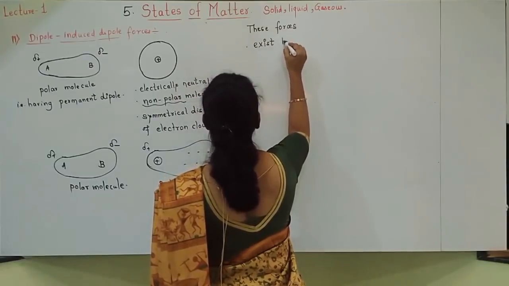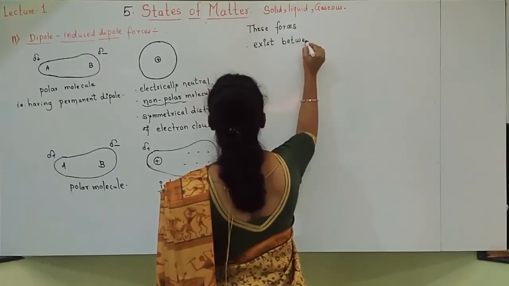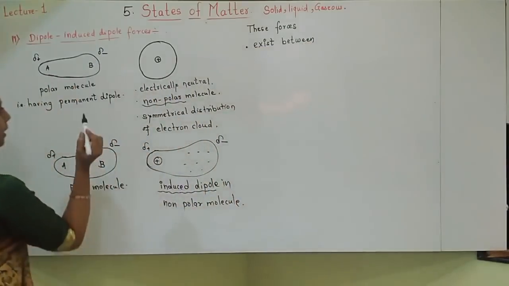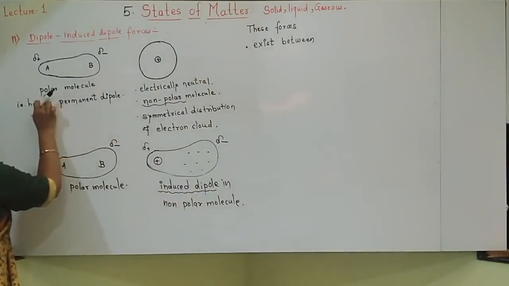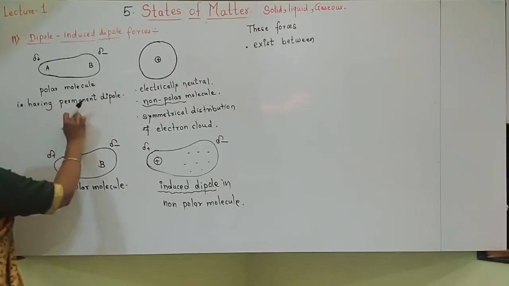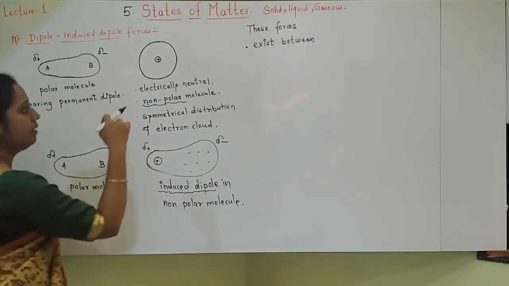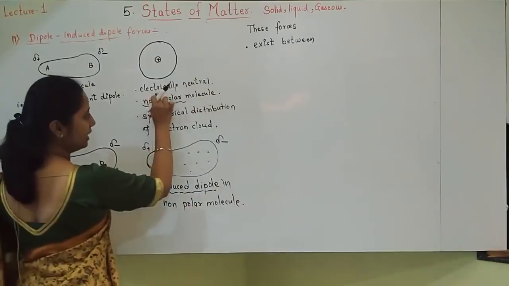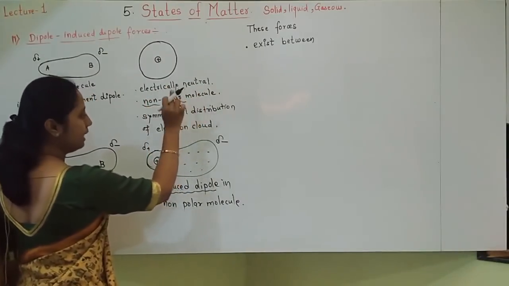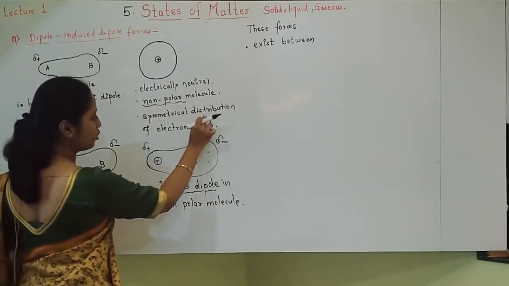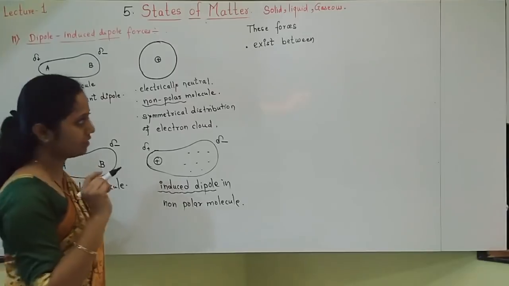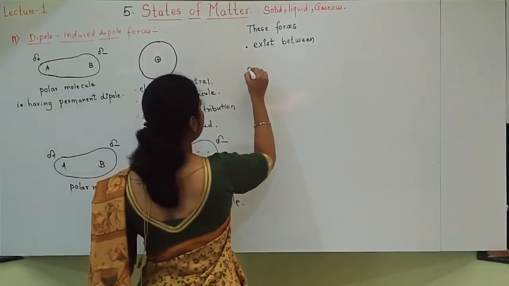These forces exist between a polar molecule, that is a molecule having a permanent dipole, and another molecule which is electrically neutral, that is a non-polar molecule, in which symmetrical distribution of electron cloud is present. Okay, first point.